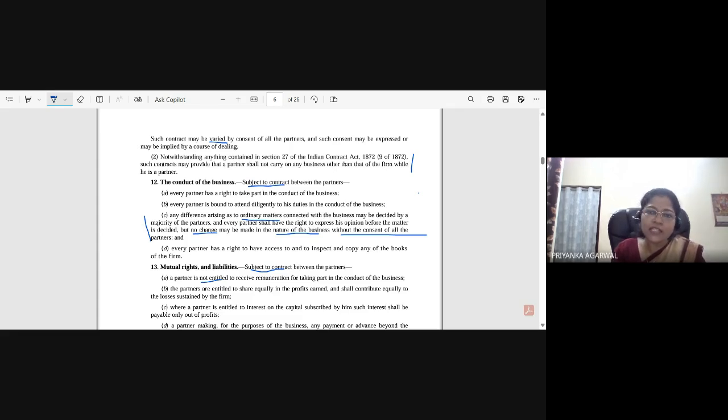Okay, but if such an express contract is not there, then whether they can do other business or not. And this is a non-obstante clause. Okay, so it means that whatever Section 27 of the Indian Contract Act says, it is not going to apply in this particular Act. Okay, so what it says is that nobody should be restrained from doing a lawful trade, occupation, or business. That is what is mentioned in Section 27.